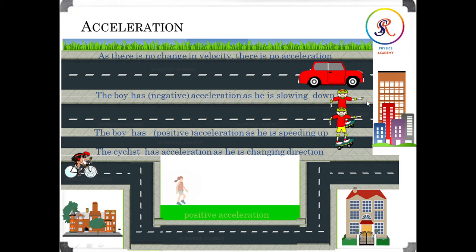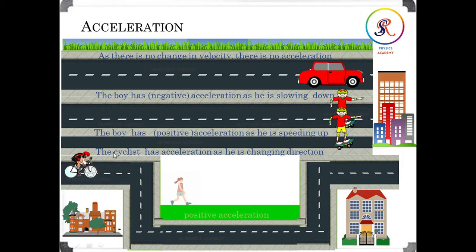Now in this second case, we can say that it is a negative acceleration because the boy is slowing down. That means here the velocity is a little bit down.